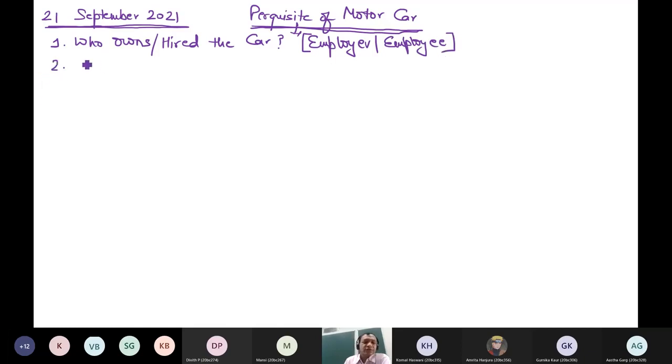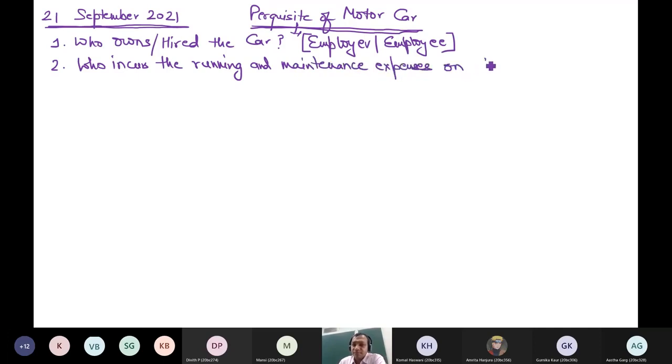Then you will ask another question to yourself. Who incurs the running and maintenance expenses on the car? Just by having the car doesn't mean that you can run this car. You need petrol, you need diesel, you need regular expenses, you need a pollution certificate, you need insurance. So many things are required. So who incurs the running and maintenance expenses on the car? Employer is incurring the expenses or employee? This is the second question which you should ask yourself.